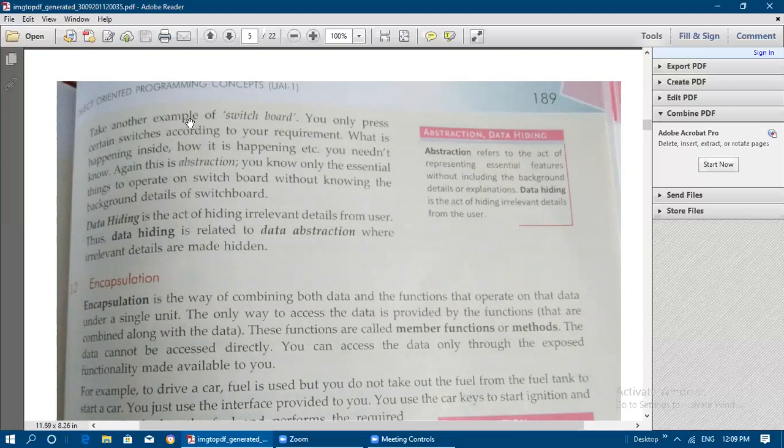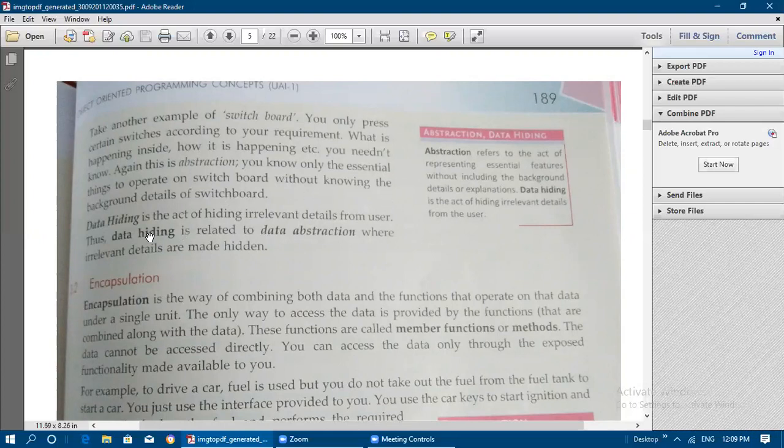Then take another example, a switchboard. You only press certain switches according to your requirement. What is happening inside and how it is happening, we don't know. You need not know. Again, this is an abstraction. So this is another example of abstraction. You know only the essential things to operate a switchboard without knowing the background details of the switchboard.